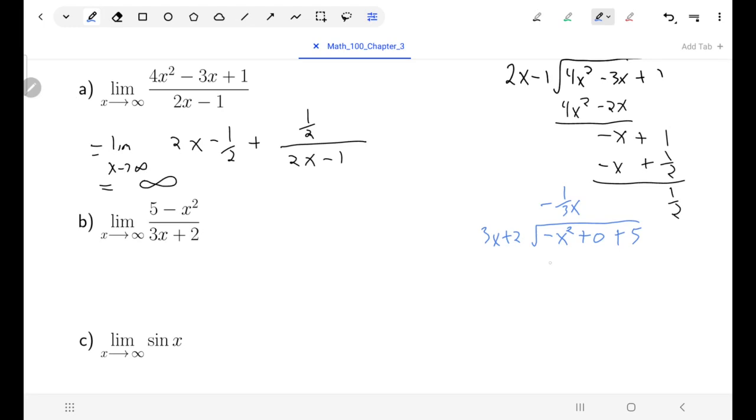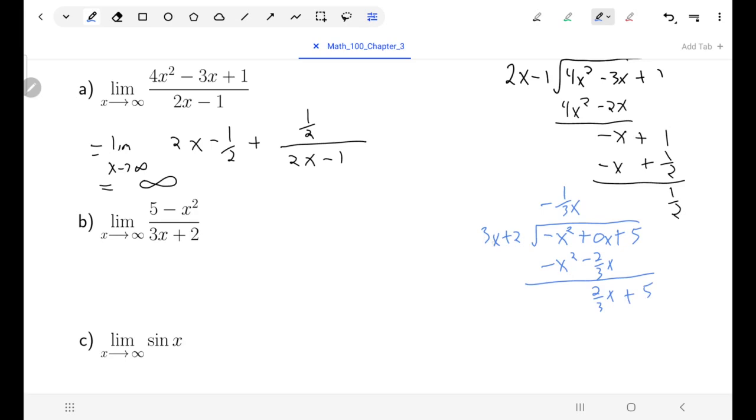We multiply, that's negative x squared minus 2/3 x. And then we subtract. Negative x squared minus negative x squared is gone. 0 minus negative 2/3 x is 2/3 x. And then we bring down and repeat the process.